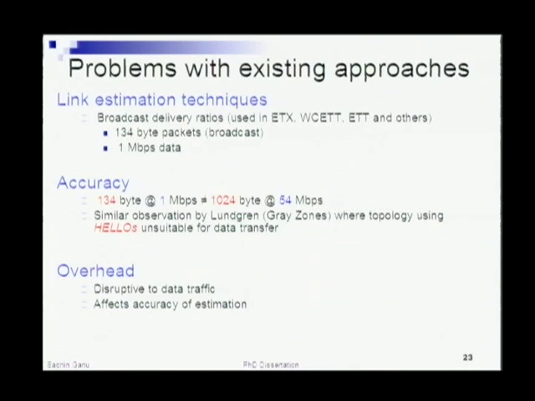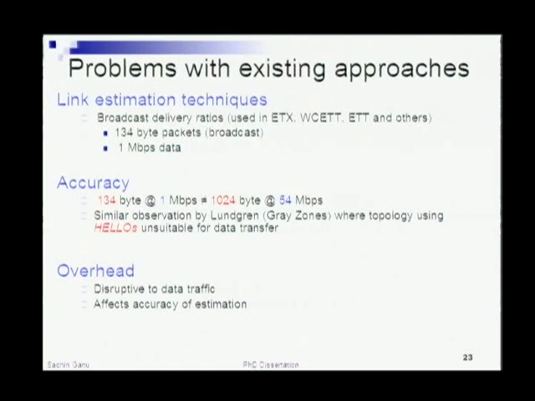As you all know, the broadcast is typically sent at the lowest available physical layer rate, which is 1 Mbps for an 11 Mbps network. We argue that a 134 byte broadcast packet sent at 1 megabit per second cannot effectively represent what a 1024 byte or different size data packet going at a different rate will encounter on the same link. A similar observation was also reported previously.